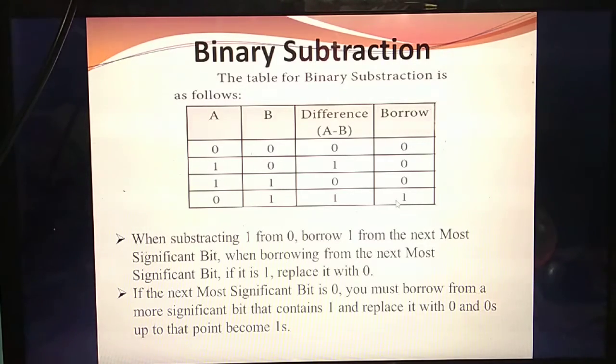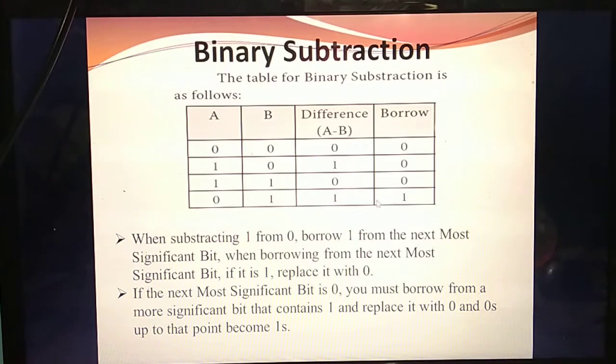Understand? So 0 minus 0 means the answer is 0. 1 minus 0 means the answer is 1. 1 minus 1 means the answer is 0. But in case of 0 minus 1, you can't subtract 1 from 0. In that case you should borrow 1 from the previous number, like in a normal subtraction.